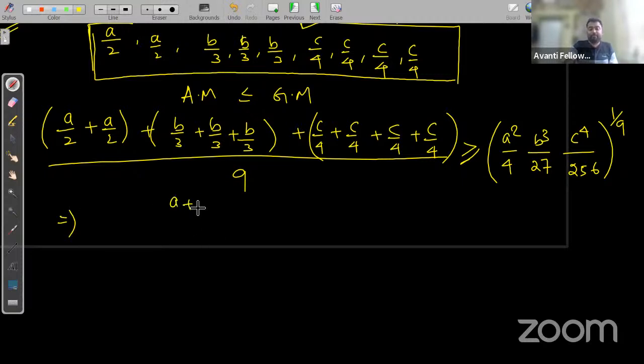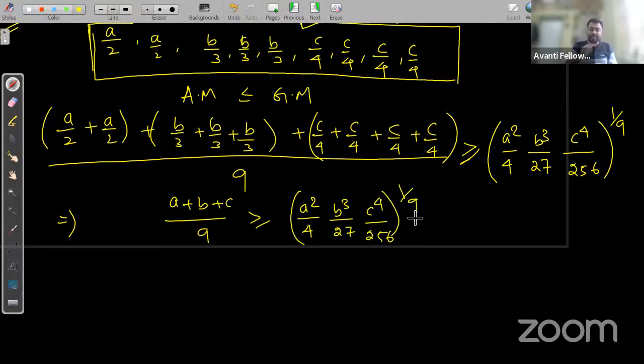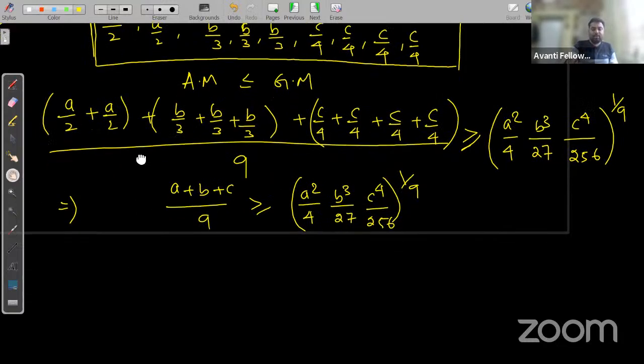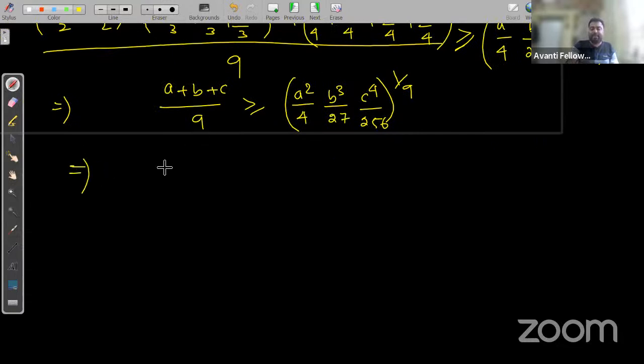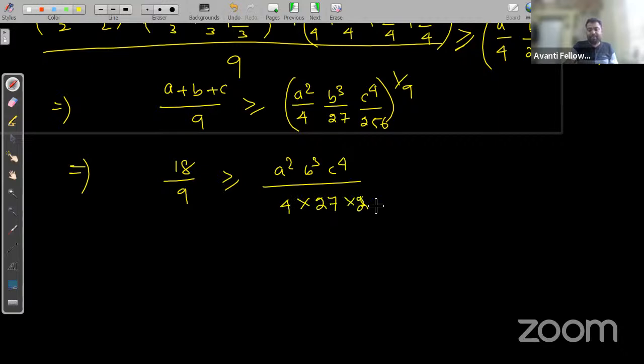So in the left hand side, what we are getting is (A plus B plus C) by 9 is greater than or equal to (A square B cube C to the power 4 by 4 into 27 into 256) whole to the power 1 by 9.